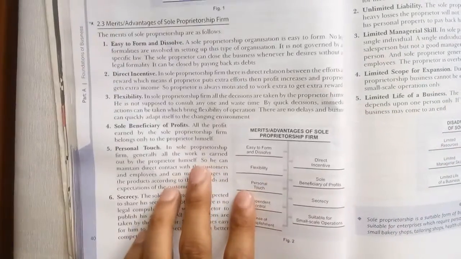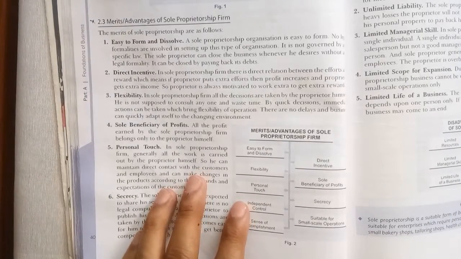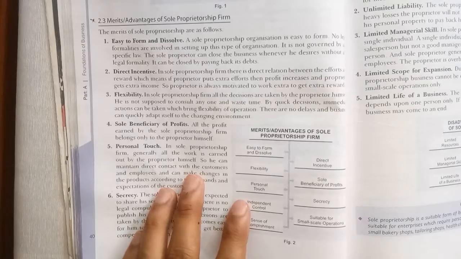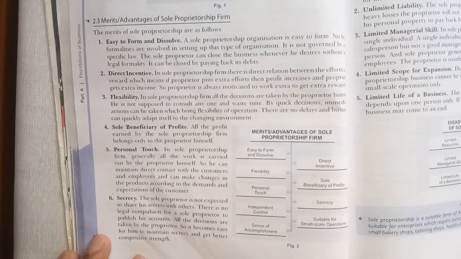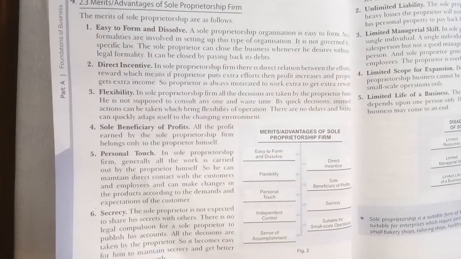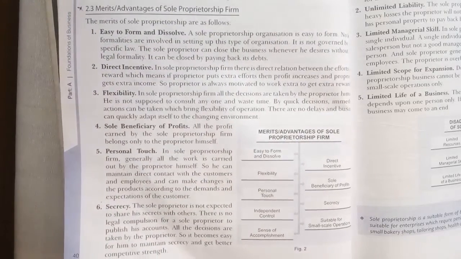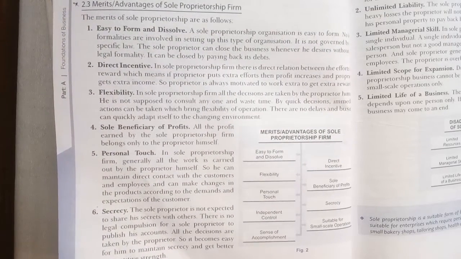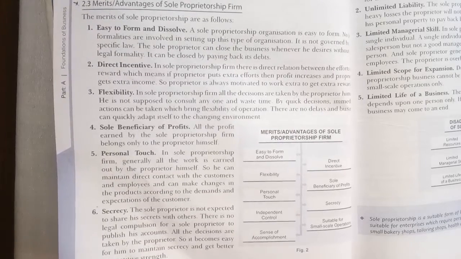So in a sole proprietorship firm, generally all the work is carried out by the proprietor himself. As he maintains direct contact with the customers and the employees, he can make changes to the product according to the demand and expectation of the customer. So he's definitely a link with the customers. What are the customers expecting from us? What are the changes I need to bring? I can definitely work upon it with immediate effect.